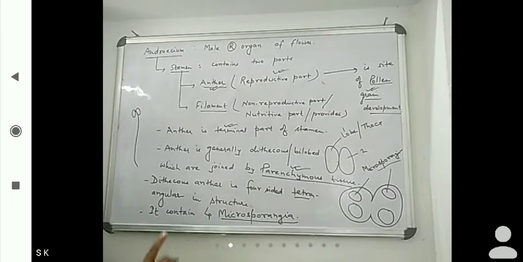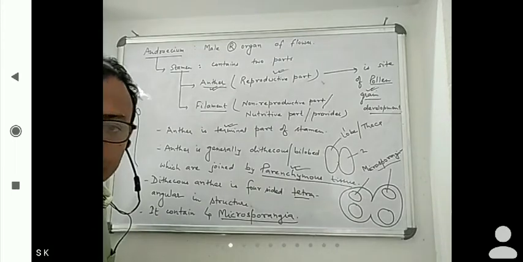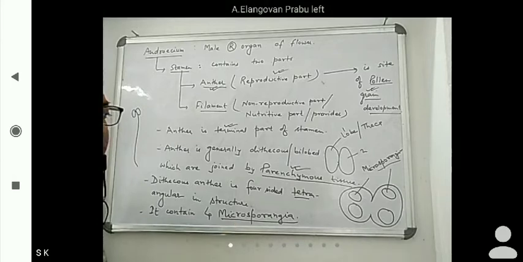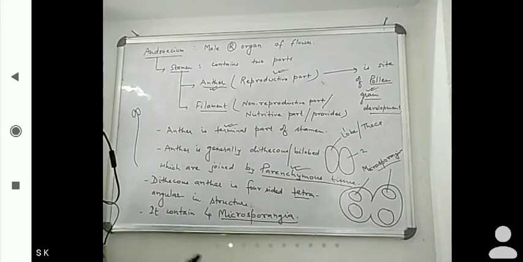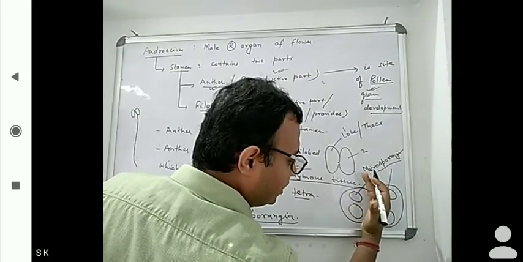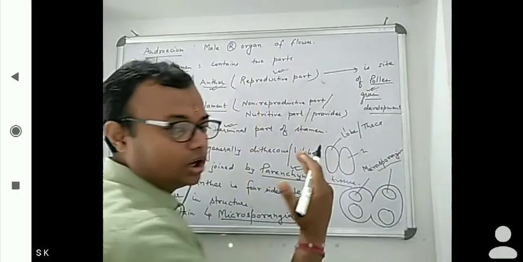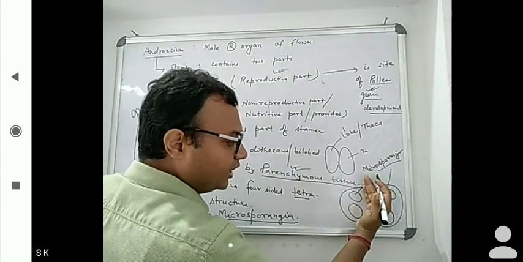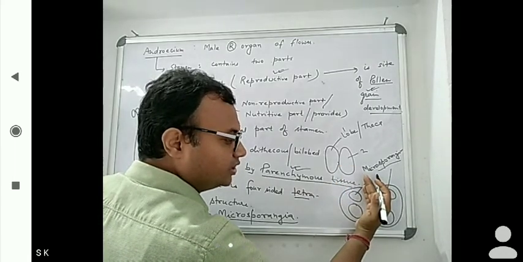So a dithecous anther contains 4 microsporangia. But there is an exception in the Malvaceae family, where it is monothecous or single lobed. If single lobed, how many microsporangia will be there?